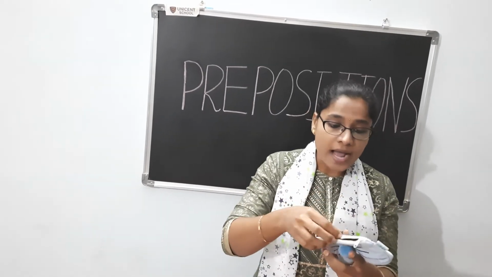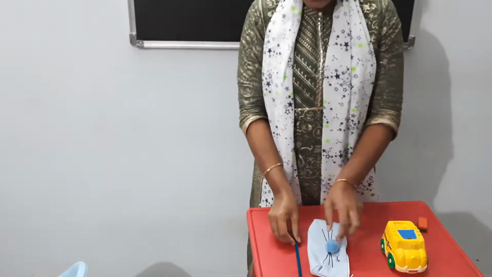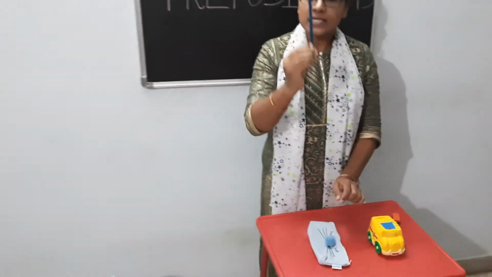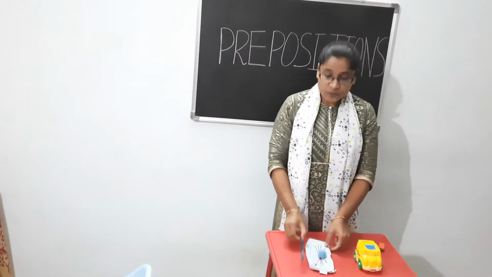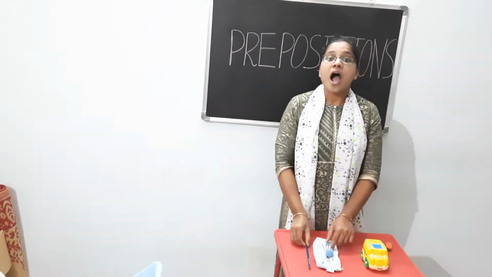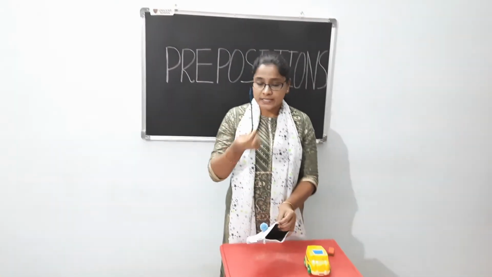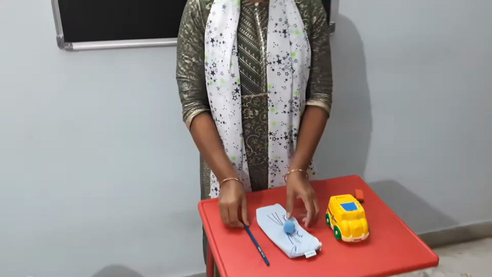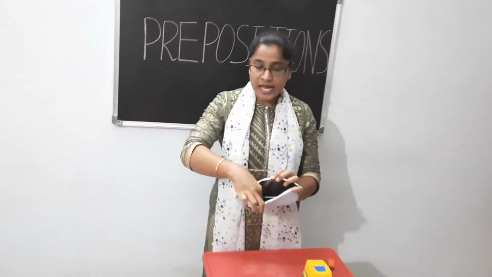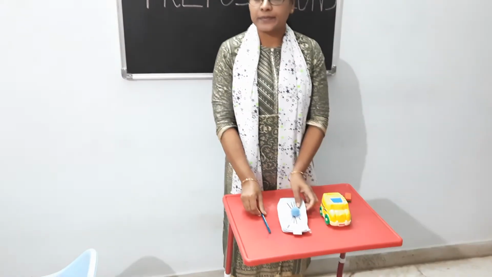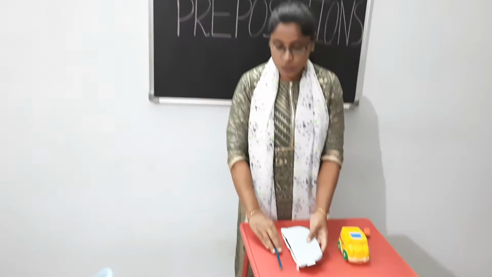Now I am taking the pencil and keeping it outside. So the pencil is outside the pouch. So here the preposition is outside. Inside, outside. Prepositions are inside and outside.